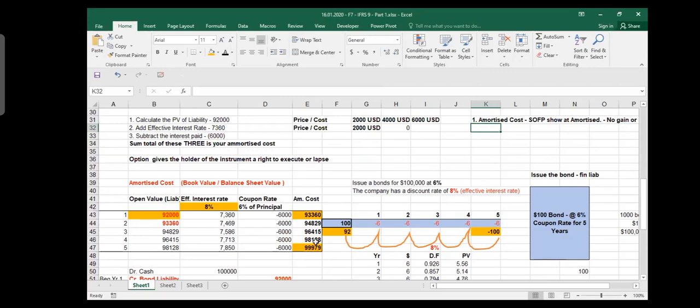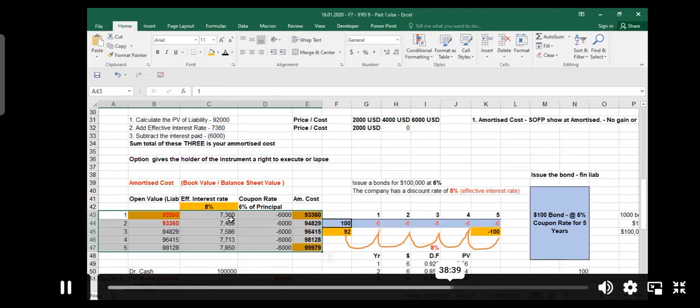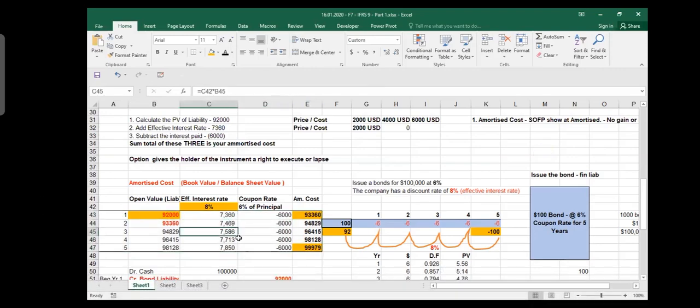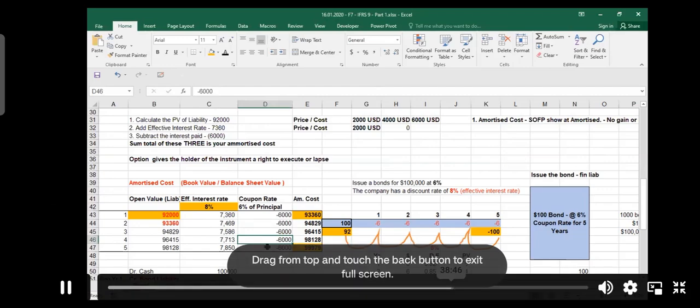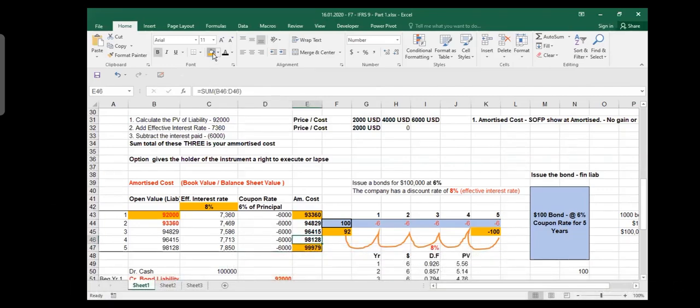But in case of amortized cost, you are not talking about the fair value. You are showing it at this, and this is predetermined. You already knew on day 1 how this table will look. When you issued it in 2001 until 2005, your table was already there, and it is all planned. There is no gain, there is no loss, there are no surprises. You already know how much you will show it at the end of year 4 and at the end of year 5. So there is no uncertainty, there is no market check, there is no fair value difference, and therefore there is no gain, there is no loss. You just show it on the balance sheet at these numbers, and you don't compare it with the market. This is called amortized cost.